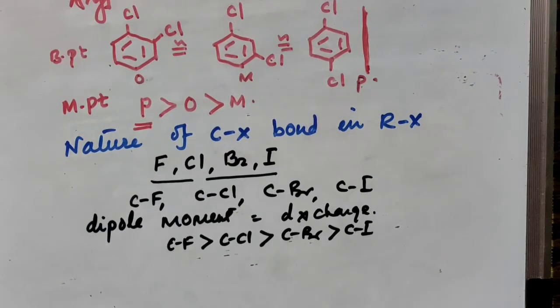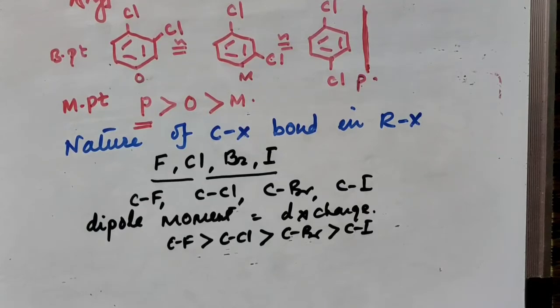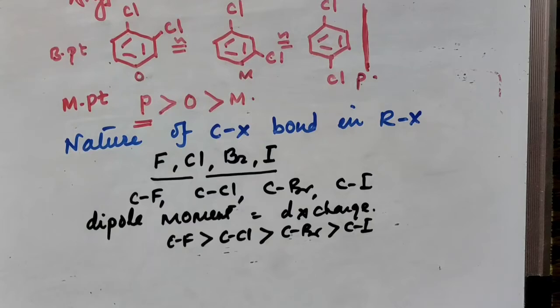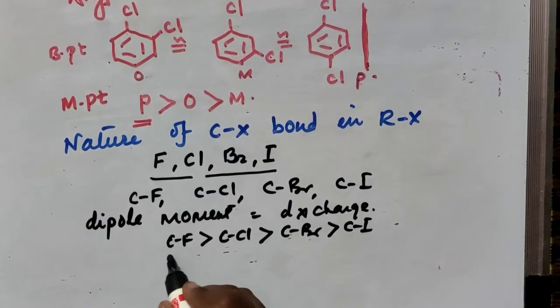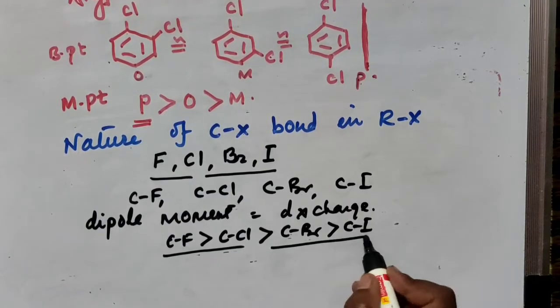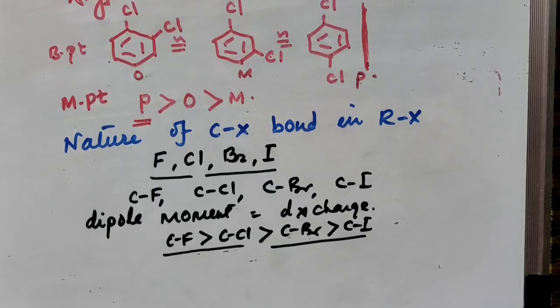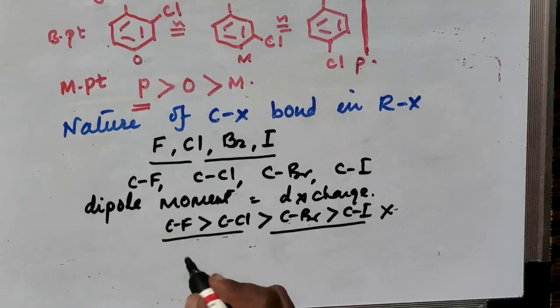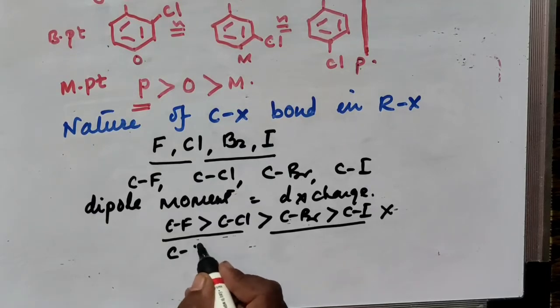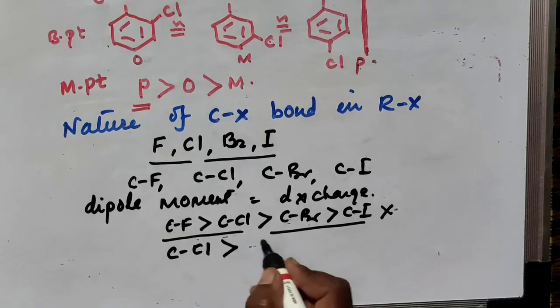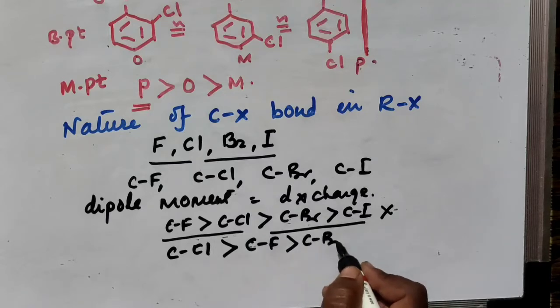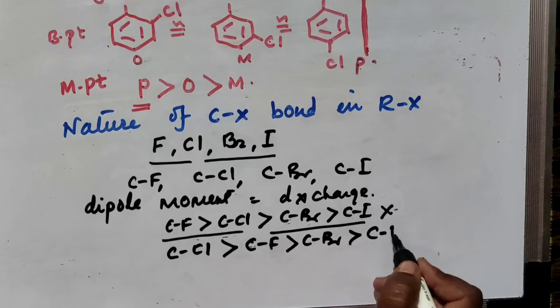If you consider the dipole moment, and if it depends upon the electronegativity or charge and distance, then in that case this should be the order of dipole moment. But the actual order of dipole moment is different. This is not the correct one. Question may be for MCQ: the dipole moment of the C-Cl bond is greater than the C-F bond, which is greater than the C-Br bond, which is greater than the C-I bond.